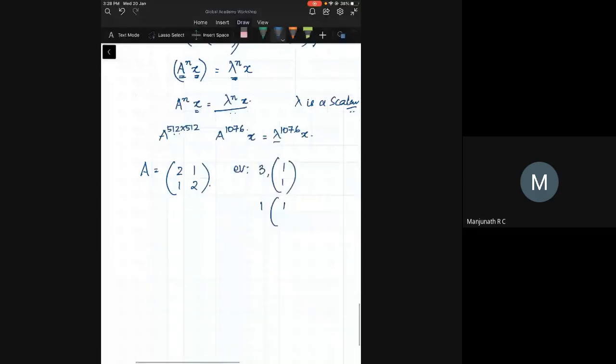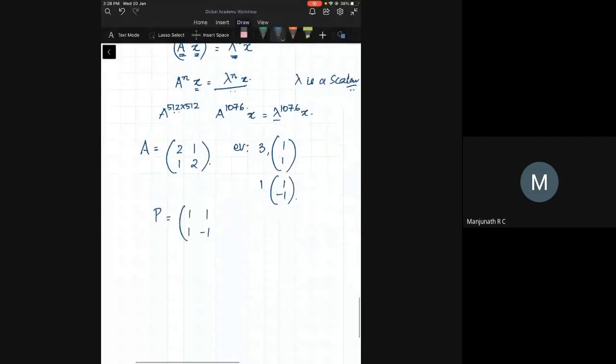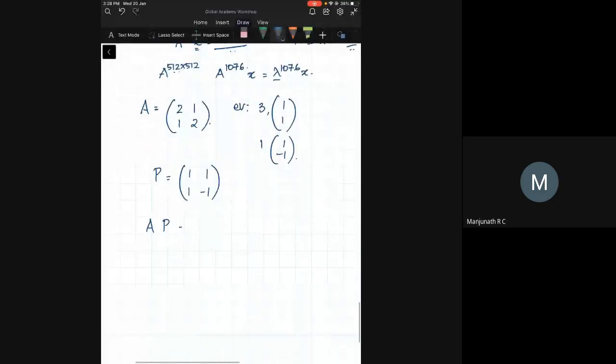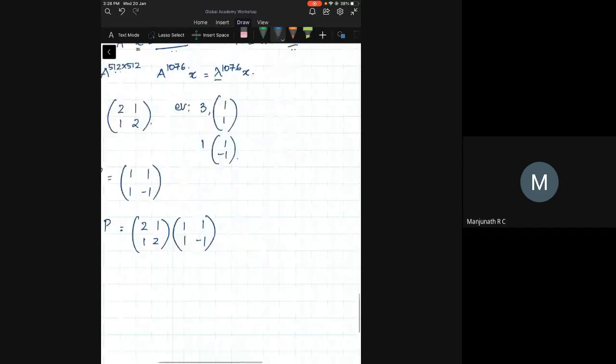Now, I construct a matrix P, which is equal to [[1,1],[1,-1]]. I construct a matrix like this. Therefore, what is it that I get? What is A into P? This is [[2,1],[1,2]] into [[1,1],[1,-1]]. This I already know. What is [[2,1],[1,2]] into (1, 1)? That was basically (3, 3). And what is [[2,1],[1,2]] into (1, -1)? That also I know, which is (1, -1).